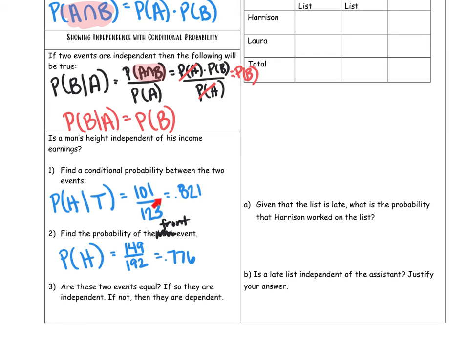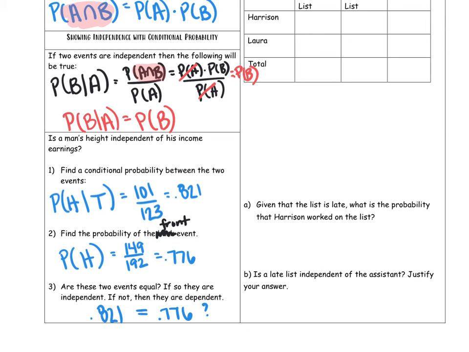Now here's how you tell if they're independent or not. If I know the conditional and I know the front probability, which is also called the marginal probability, I can compare them. If they are truly independent, these two values should be the exact same thing, because that tells me that your height does not affect your income. So when I look at this and I compare it, I have 0.821. Does that equal 0.776?